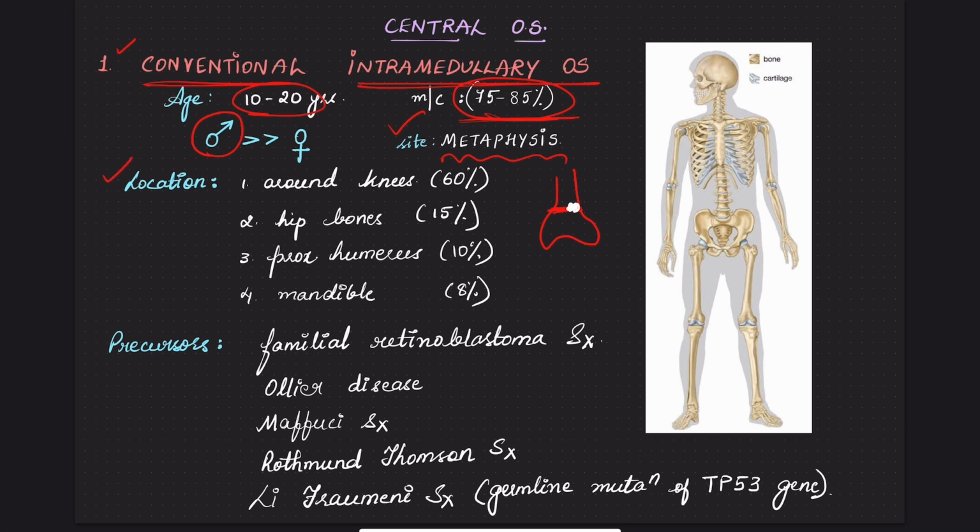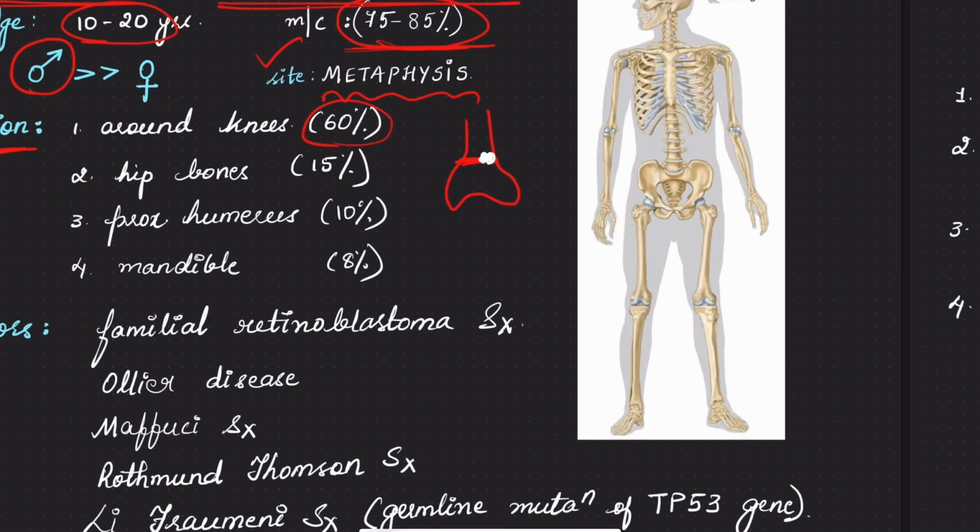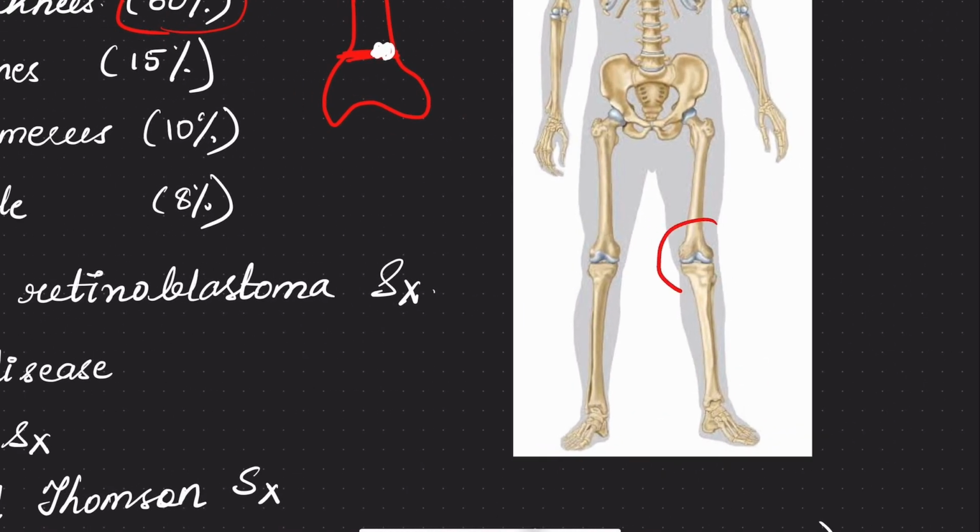Let us see the locations where they get affected. Around the knees is 60%. Around the knees means the lower end of femur and the upper end of tibia. This is the most common site affected by osteosarcoma, almost 60%.